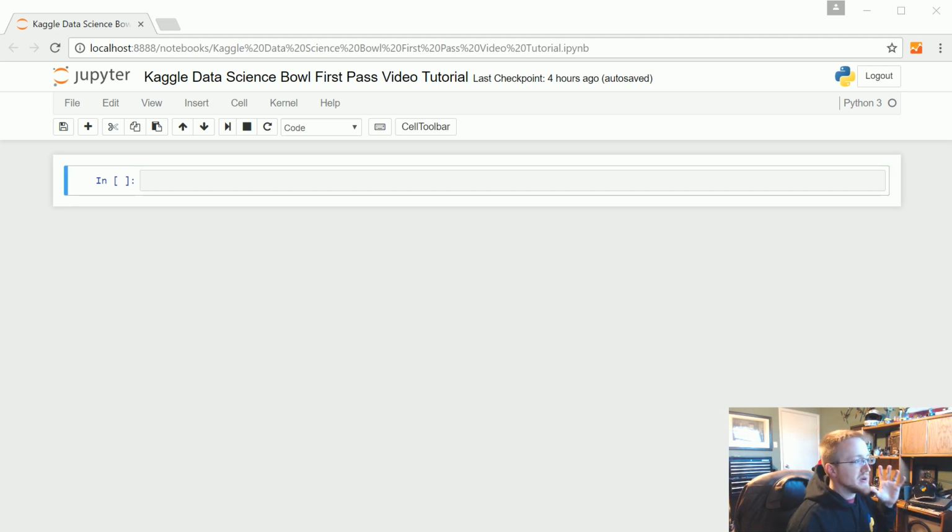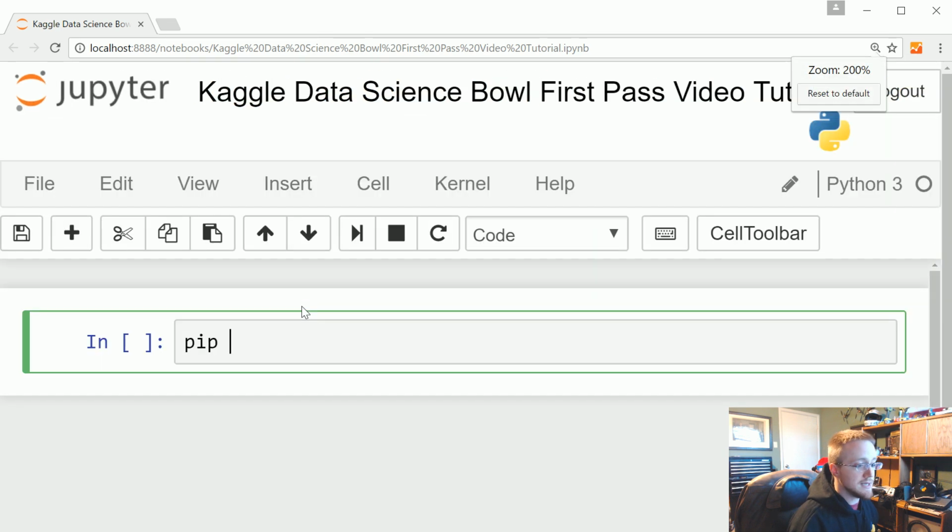We've got to see it so we know what we're doing. First of all, we need a few things. If you're doing this inside of the Kaggle kernel, you don't have to install anything. But if you're following along on your own machine, you have to do the following. I'm just going to write it in here, making sure it's big enough for everybody to see.